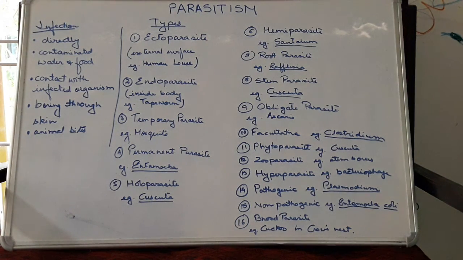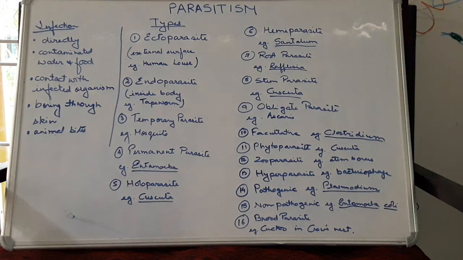Next is hyperparasite. Hyper means more. So a parasite which acts as a parasite over another parasite. For example, the bacteriophage. Now bacteriophage acts on bacteria. Bacteria we sometimes consider harmful because they are parasites. So it will act on another pathogen, one parasite acting over another parasite. So that is the hyperparasite.